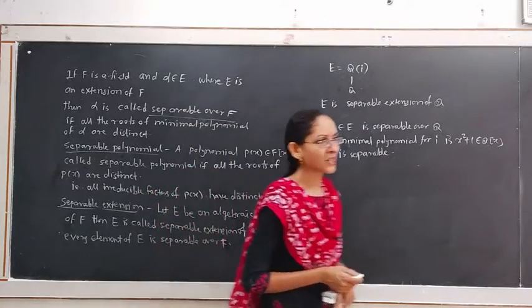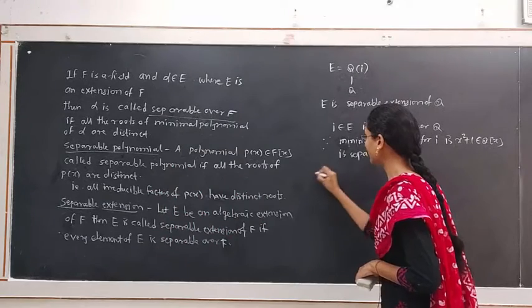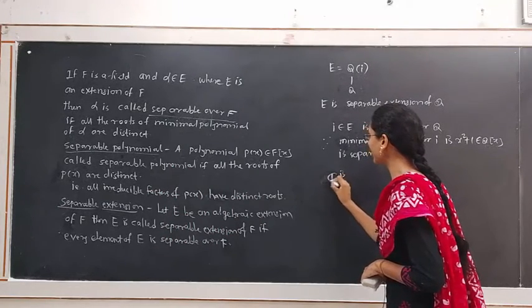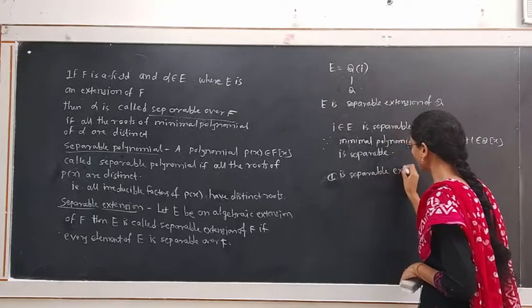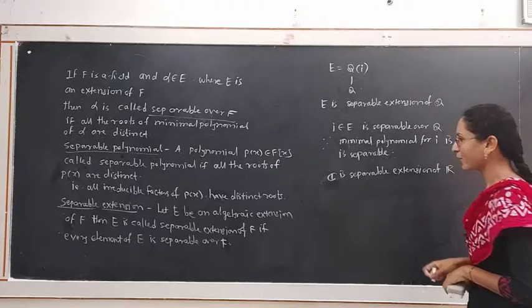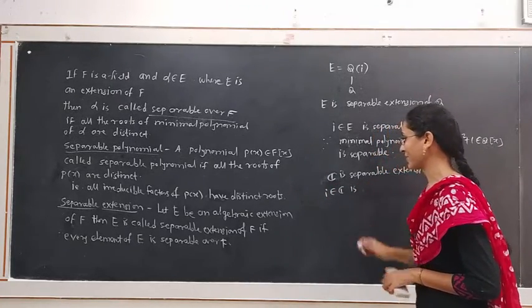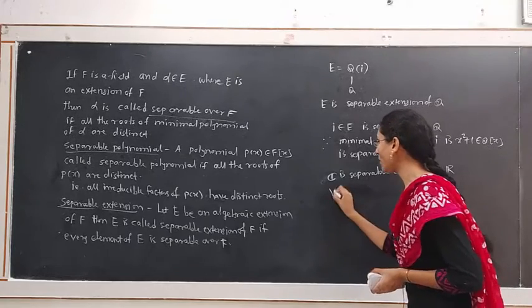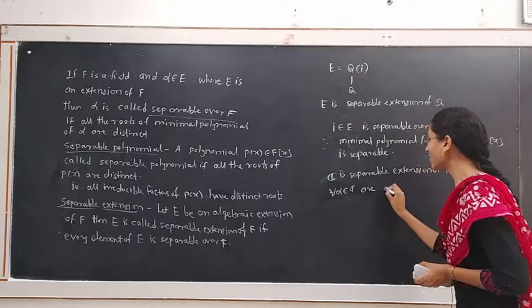The other example of a separable extension is C, a separable extension of R, because i belonging to C is separable, or for all alpha belonging to C are algebraic.